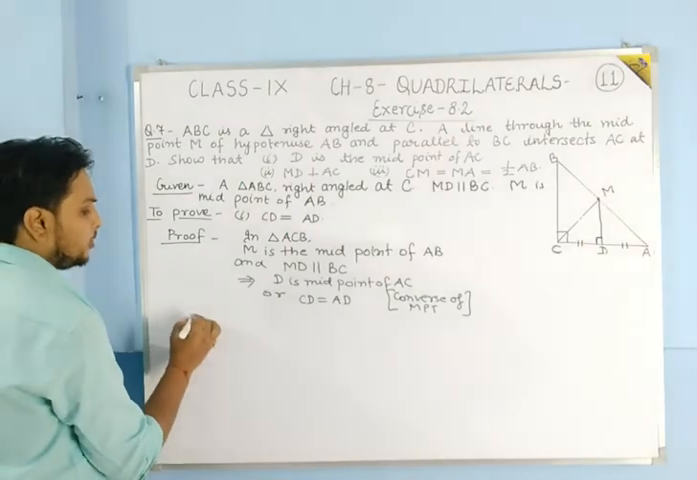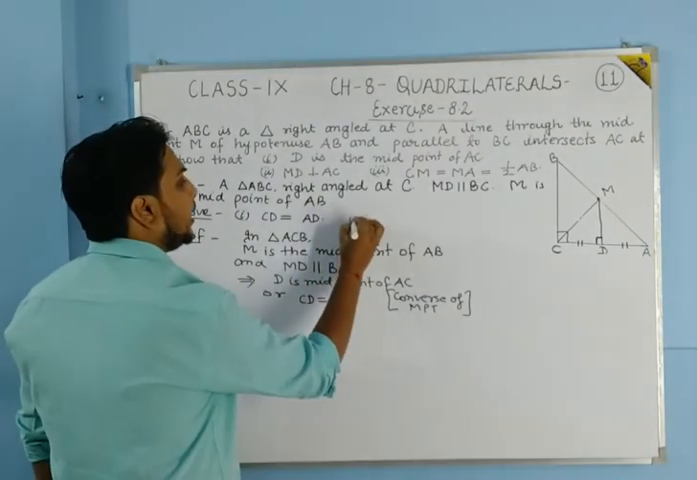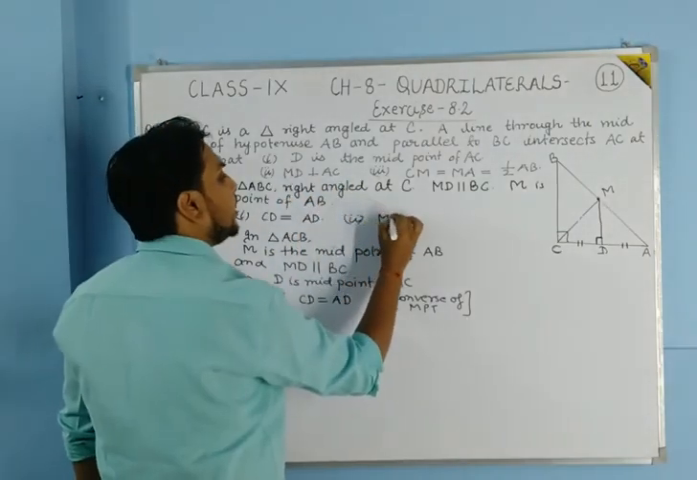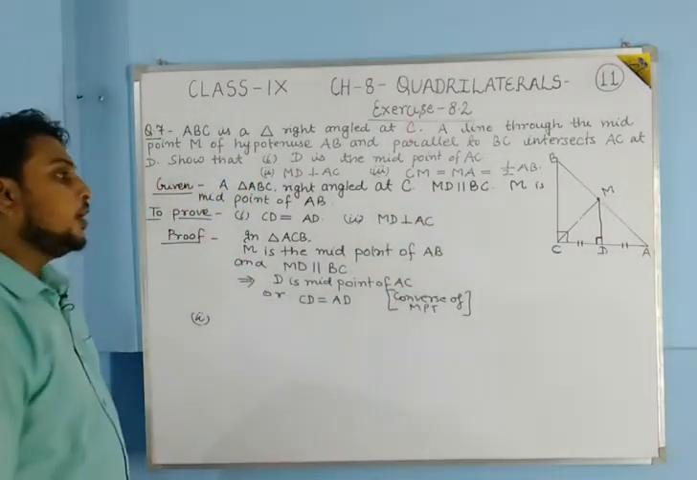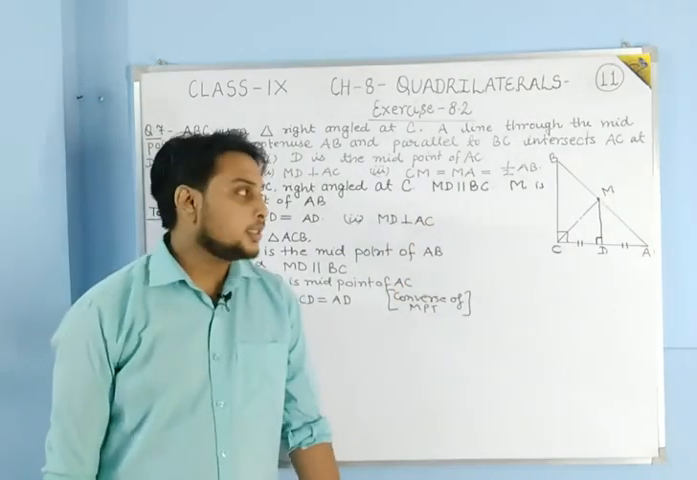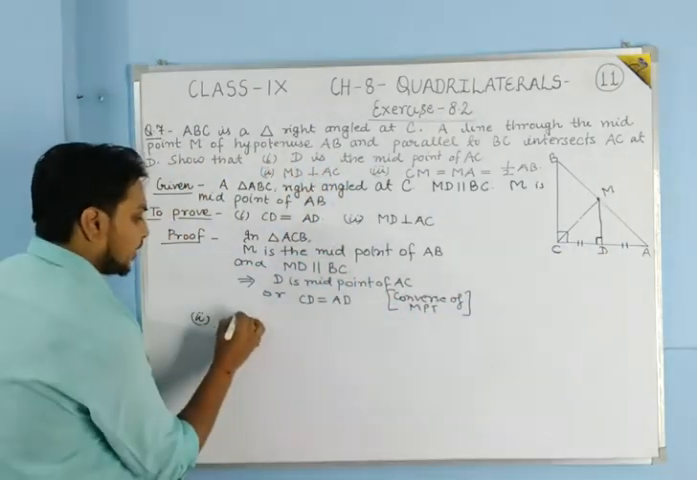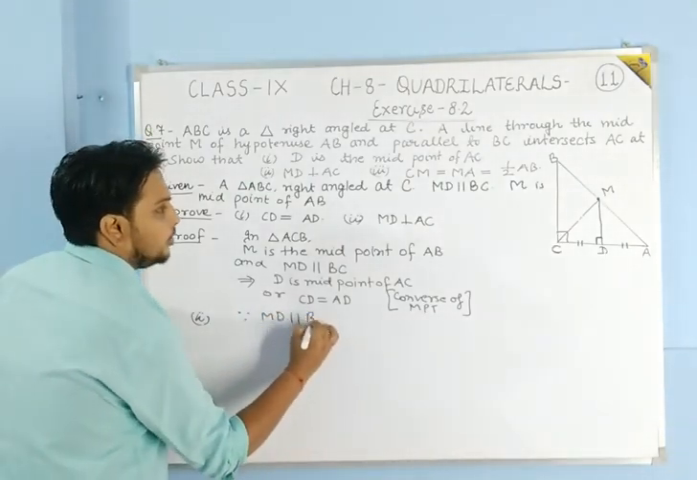Now coming to the second part of the question. This was the first part. In the second part, what we have to prove? In the second part, we have to prove that MD is perpendicular to AC. So students, you can see that it is given that MD is parallel to BC. Since MD is parallel to BC,